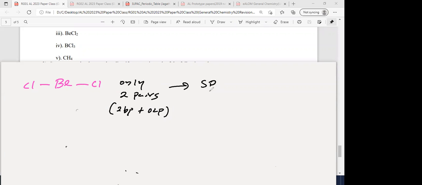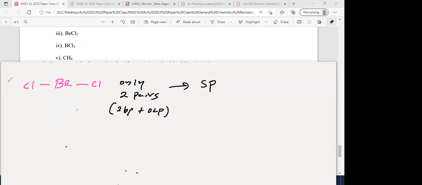Beryllium is group 2, so there are no lone pairs, only 2 bonding pairs. 2 BP and 0 LP. Total pairs 2. Then what is the hybridization? sp. If there are 2 pairs around the central atom, the hybridization is sp. Very good.